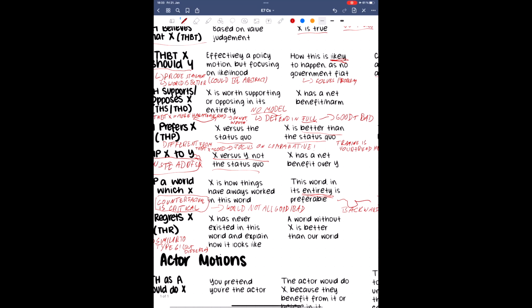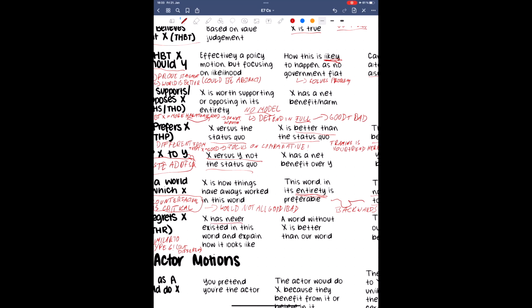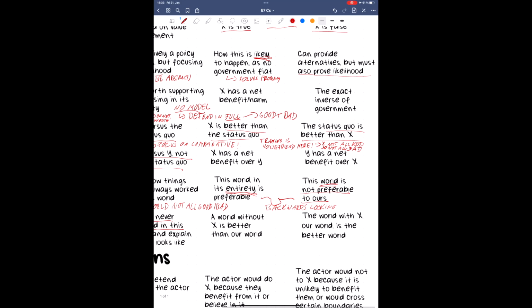Note that it is insufficient for you to prove that X is bad. You need to prove that the reality X yielded, our world, is worse than what reality would have looked like if X had not occurred and is therefore regrettable. Here's how a regrets motion might be phrased. This House regrets the selection of Joe Biden as the Democratic nominee.